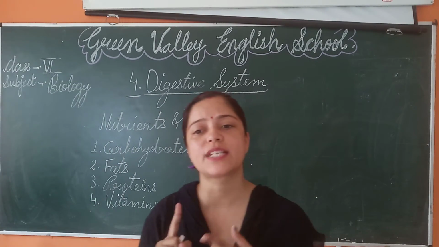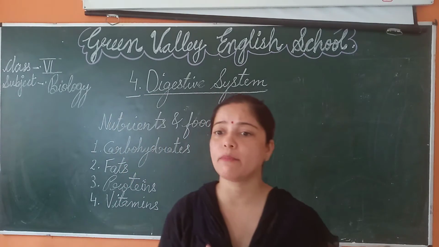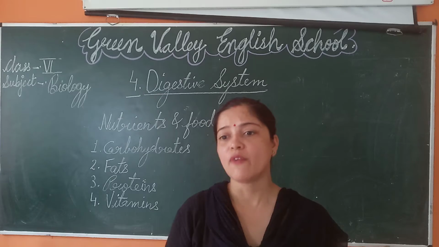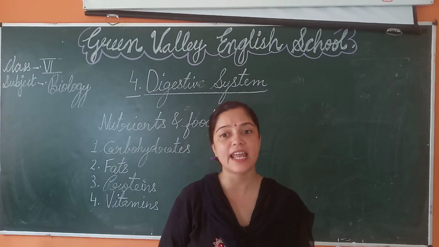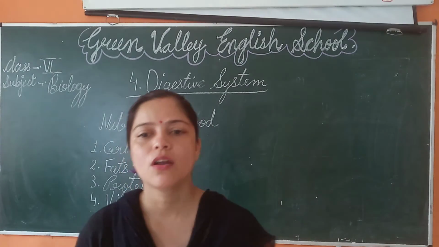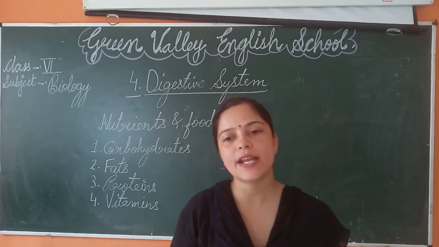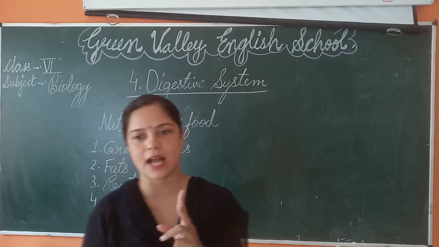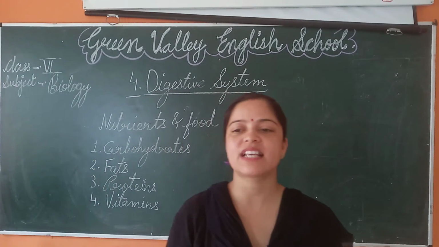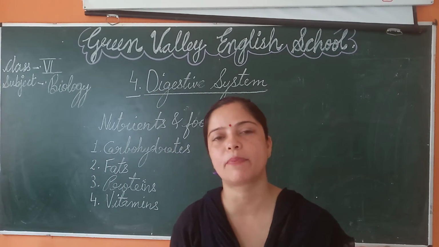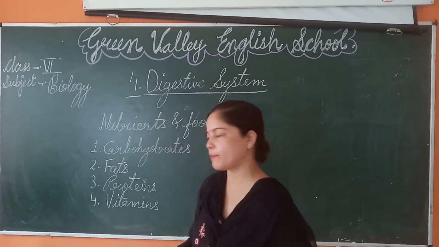Our body needs vitamin A, vitamin B complex, vitamin C, vitamin D, vitamin K. Vitamin B complex is a group of several vitamins named B1, B2, B6, B9 and B12. Since our body can make only 2 vitamins, that is vitamin D and vitamin K, other vitamins are essentially required to be present in our body. Now let's talk about minerals.